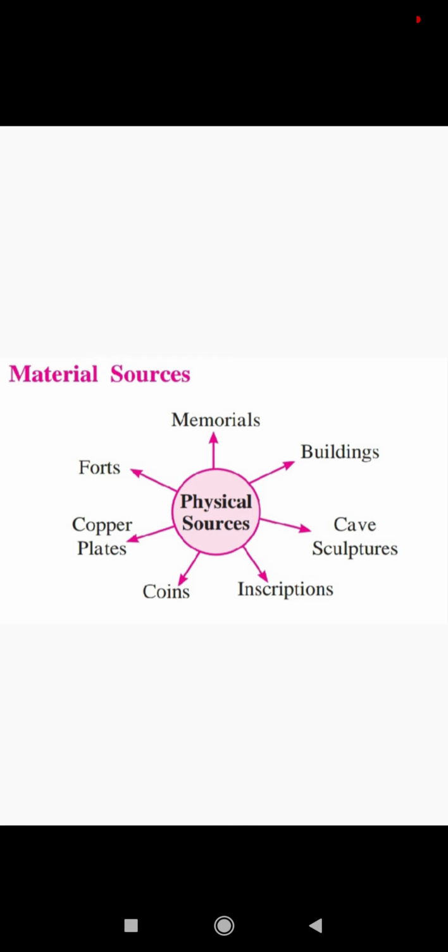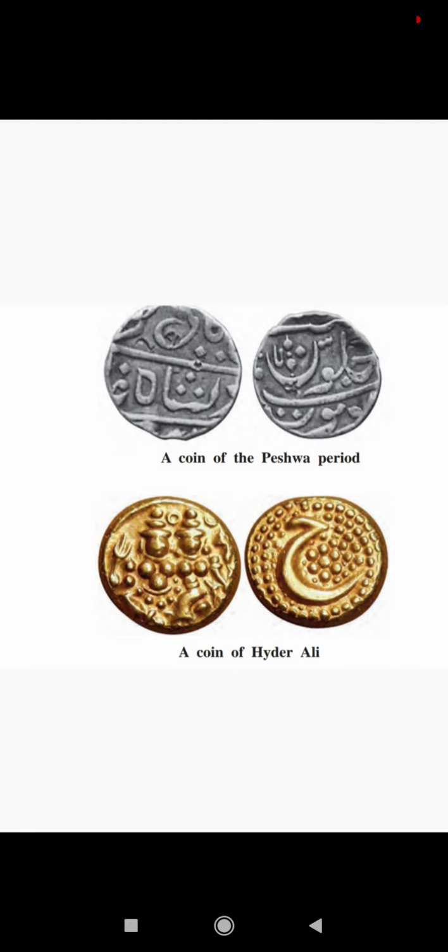The next important material source is the coin. Look at this picture. Two coins are shown to you in this picture. The coins were made by different rulers. Many rulers made their own coins.